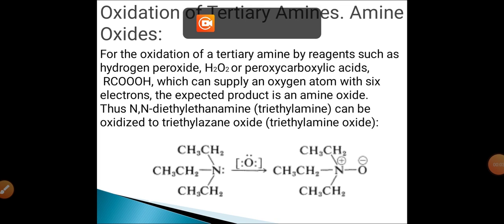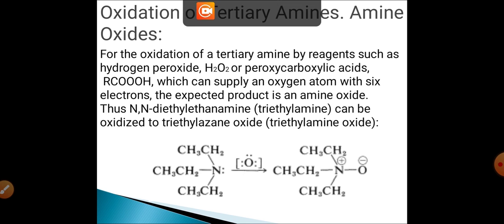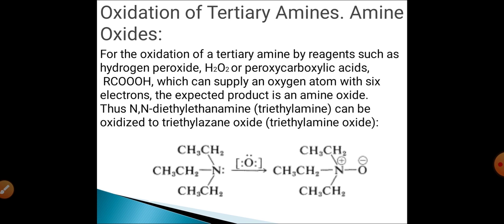Dear students, today we are concluding our chapter on amines. As you know, we discussed some chemical reactions of aromatic and aliphatic amines yesterday. Today we are going to discuss some more chemical reactions of the same, that is aliphatic and aromatic amines, and then the method of separation of these. Then we will finalize this particular chapter.